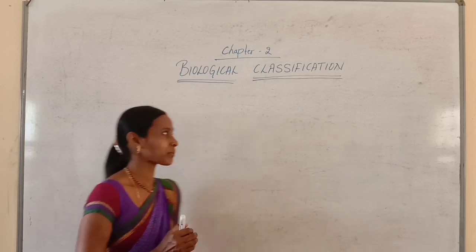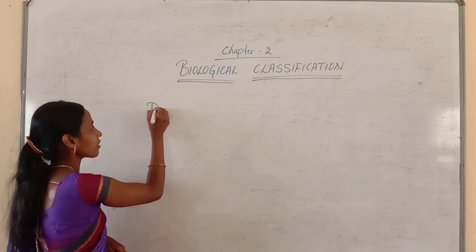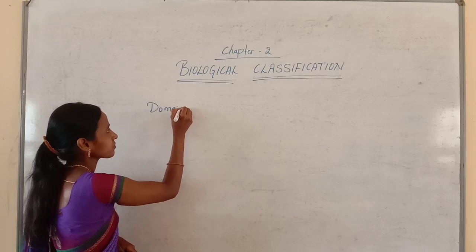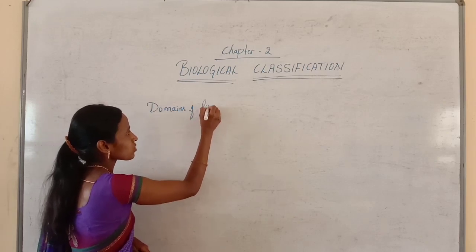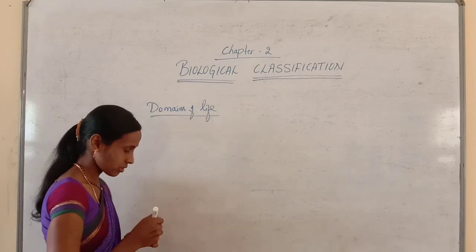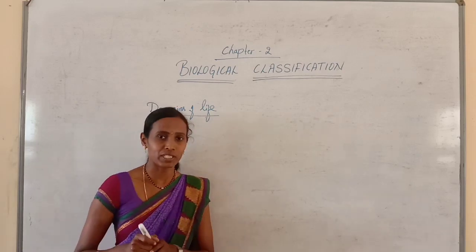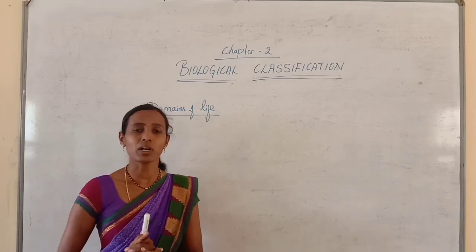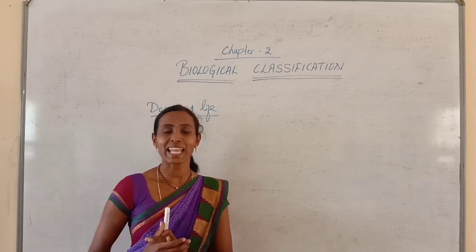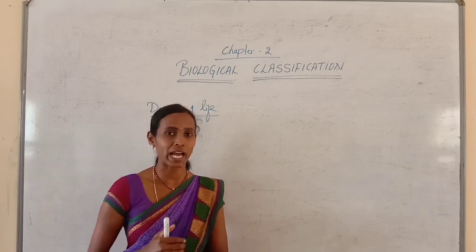Now, we will be starting with the domains of life. So, what is this domain? I will tell you. In the first chapter, Living World, you studied the taxonomic hierarchy.